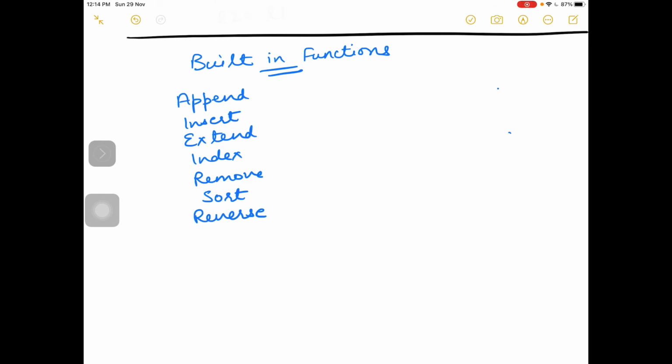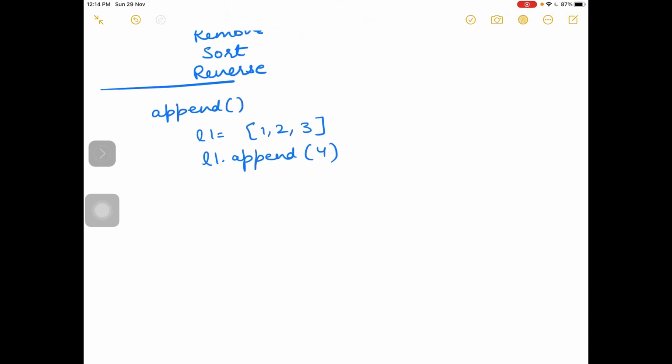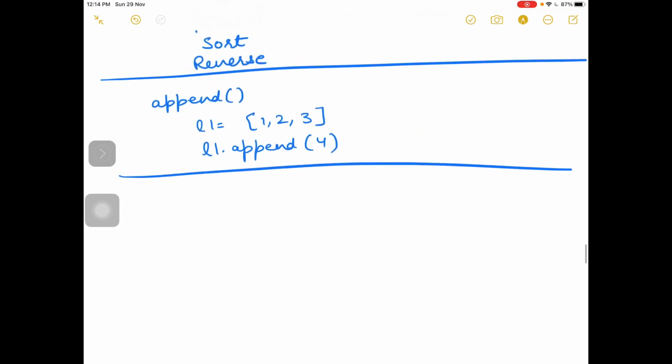These are built-in functions. First of all, we'll discuss append. The append function adds an item to the end of the list. Suppose I have a list 1, 2, 3 and I want to append 4 at the end of the list. I will write append(4). So if you want to add one item at the end of the list, then we will use append. Append means add at the end. Okay.